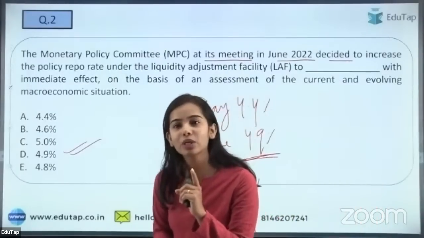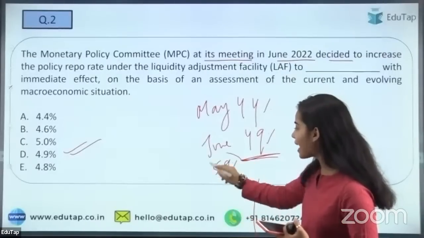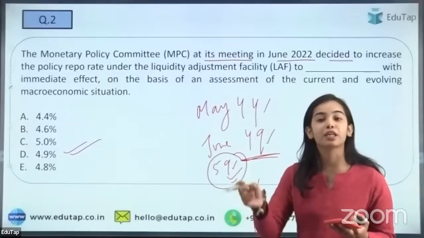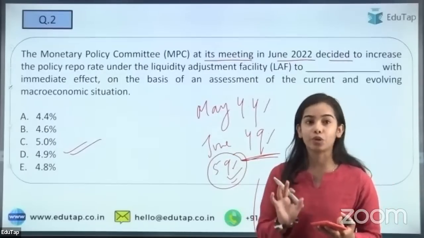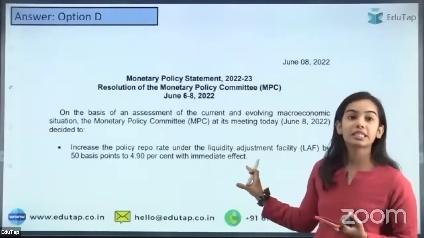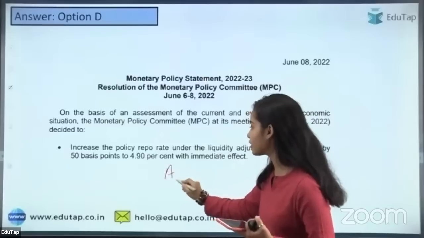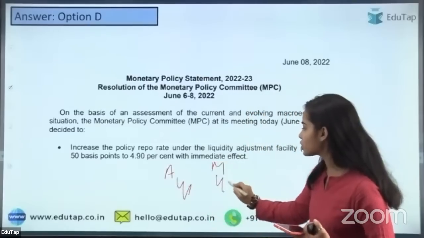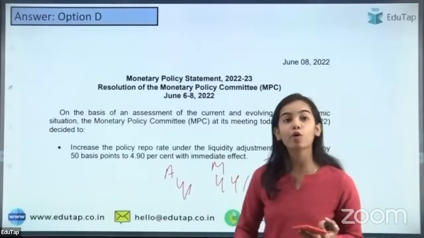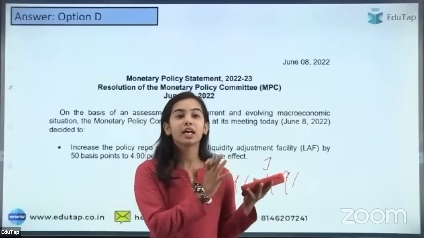Pritul has said 5.9. See, if you write 5.9, that gives a bad impression on the examiner, because it is also descriptive writing in the exam. So you have to be very clear about your data points. It is 4.9%. According to the Monetary Policy Committee, the repo rate has been increased by 50 basis points. In April, it was 4%. In May, it was increased to 4.4%. And in June, it has been increased to 4.9%. And right now also, it is an accommodative stance. But the RBI is saying that we will withdraw the accommodative stance.